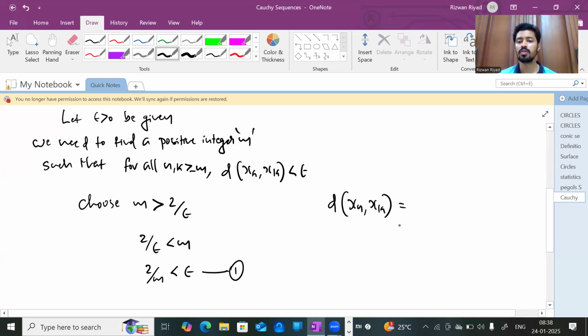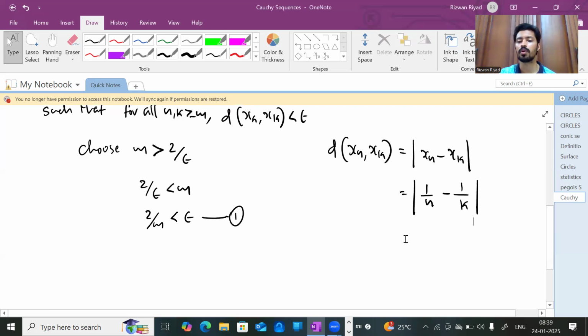So what is the distance between any two points on the real line? That is the modulus of the difference between them. So d of xn comma xk is equal to the modulus of xn minus xk, which is equal to the modulus of 1 by n minus 1 by k.